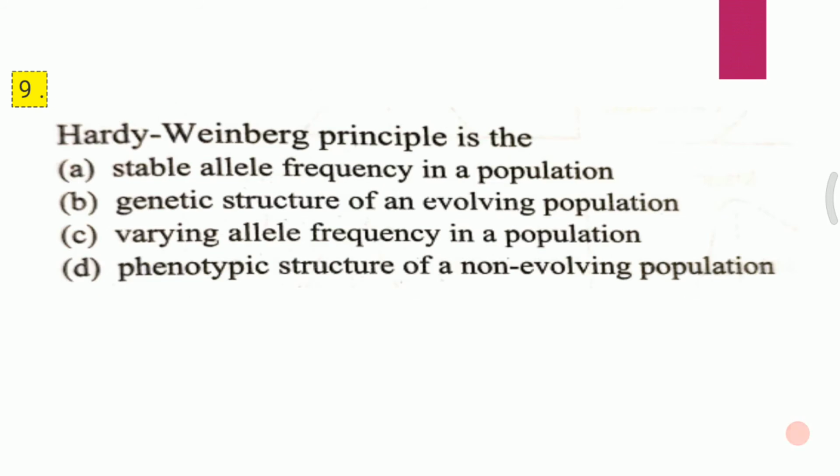Question 9. Hardy-Weinberg principle is the A. Stable allele frequency in a population, B. Genetic structure of an evolving population, C. Varying allele frequency in a population, D. Phenotypic structure of a non-evolving population. The correct answer is A, that is stable allele frequency in a population.